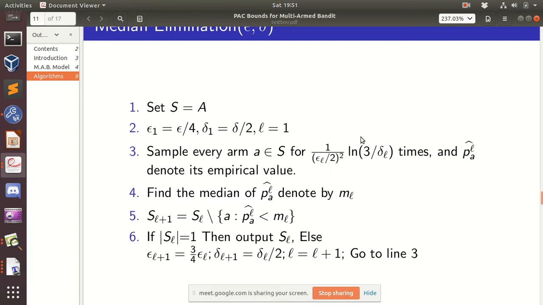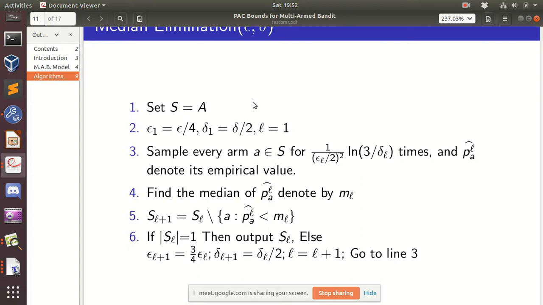Suppose we are at some level l, and we have a set of arms S_l. Initially S_1 is equal to A. Out of the set S_l, we discard half of them, and the remaining half we take to the next level. Again we discard half of them, and we keep on doing this until we are left with only one element.